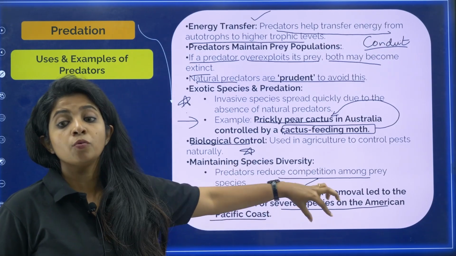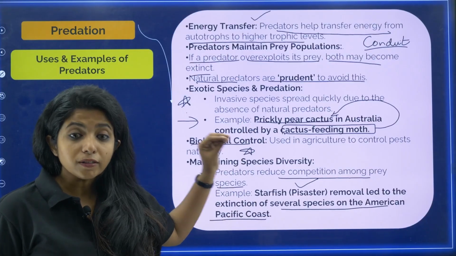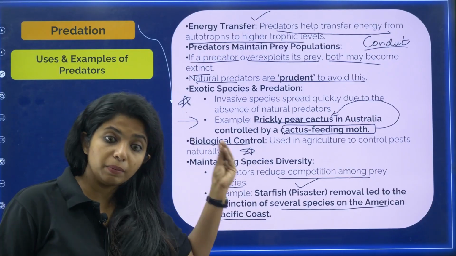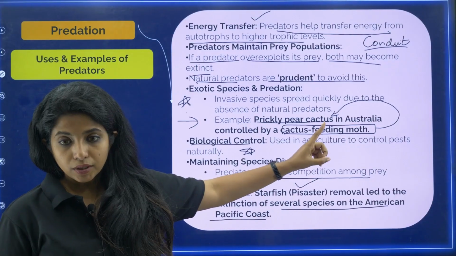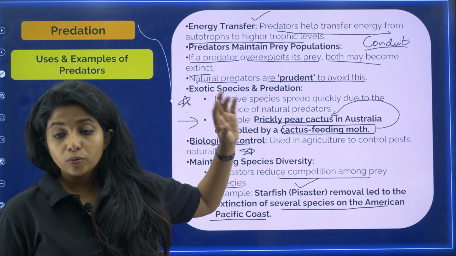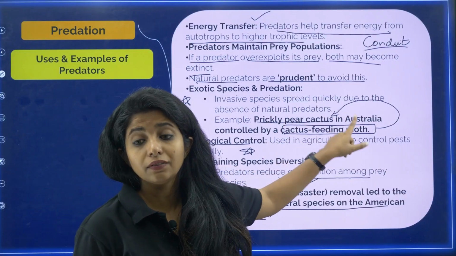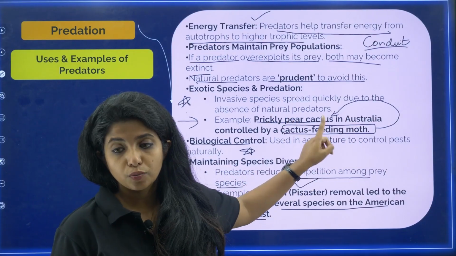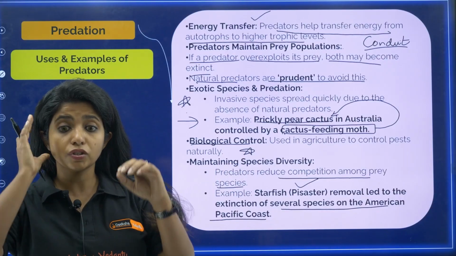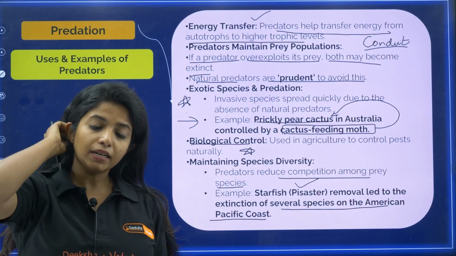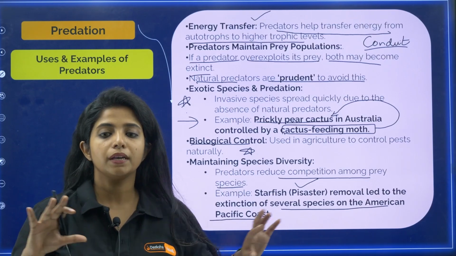How did they understand? By removing a predator. That was the starfish. So here they had two examples. All these examples are really important. You might be asked, what type of relationship do they show? So prickly pear cactus, which was there, was the prey. What was the predator? Cactus feeding moth. It was a good predator because this was an invasive species and we did not want it to spread in Australia. Now talking about biological control, you have a lot of things, for example Bacillus thuringiensis, which is a bacteria. It feeds on the pest, that is butterfly caterpillars and so on, and keeps it under control.